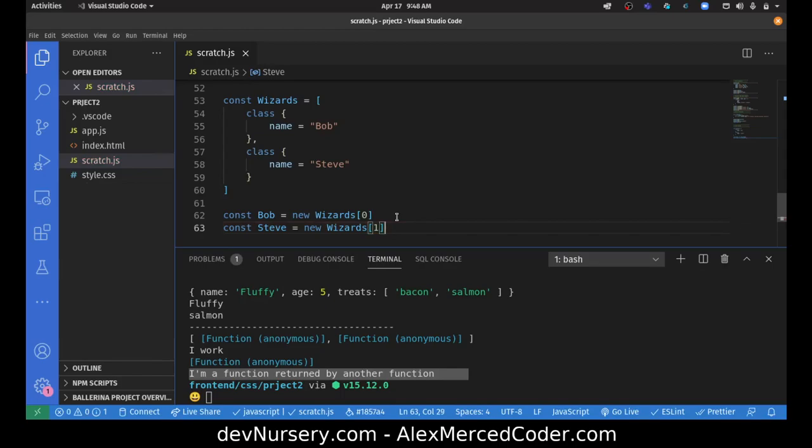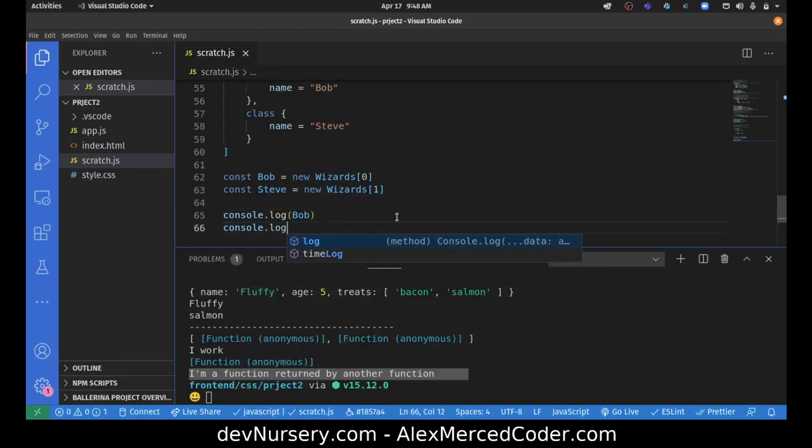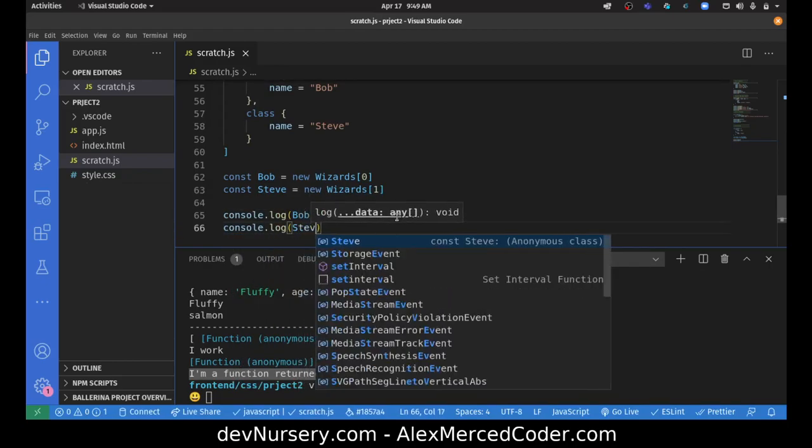Okay, and I find this actually pretty useful, the fact that you could use classes like a data type, is when you have functions that return a class. Because that way you can create customizable classes, which can be kind of useful in certain situations. But now if I do console.log Bob, console.log Steve, I get instances of those objects.